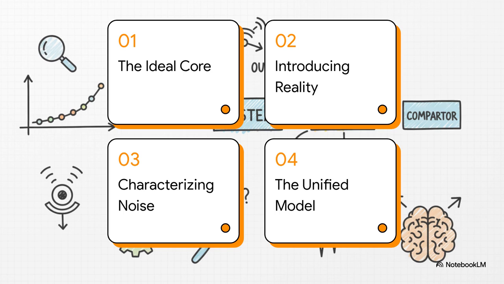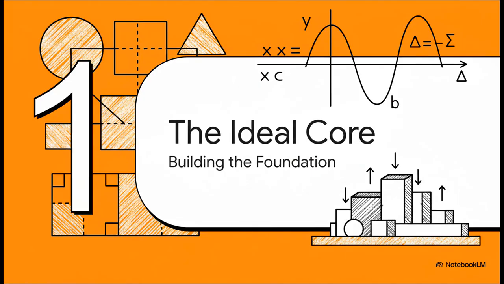Well, we've got a roadmap. First, we're going to build the ideal, perfect version of the system. Then, we'll introduce the messy complexities of the real world. After that, we'll learn how to actually describe all that random noise. And finally, we'll put it all together into one powerful, unified model. Let's get started. Okay, let's jump right into section 1.